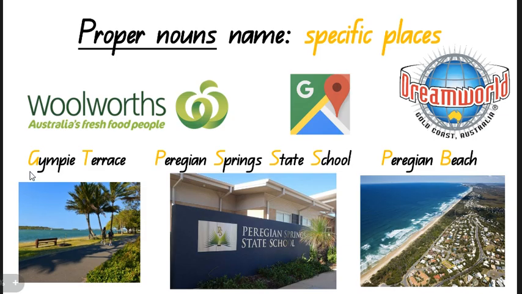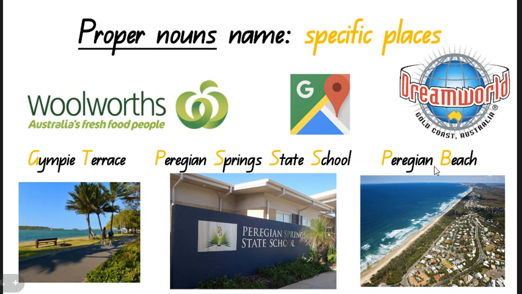And then we have Gympie Terrace. It looks like a very pretty place, and has some palm trees. And it kind of looks like it might be a park with a nice river going through it. And that begins with a capital G and a capital T. And then we have Paragon Springs State School. Oh, and you can see here, all of these letters are capital here. But when you write this out, you would only use a capital letter for each one of the words. Paragon Springs State School.